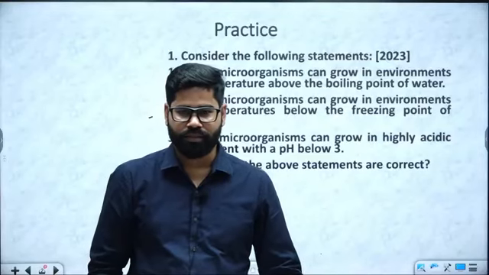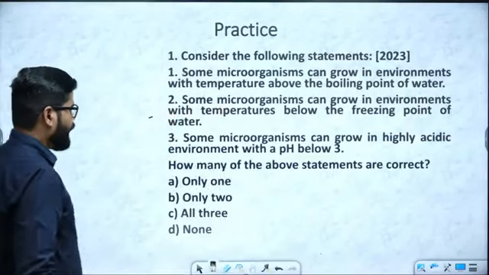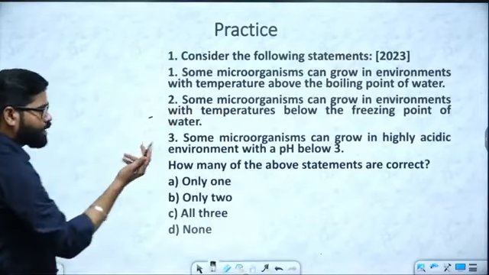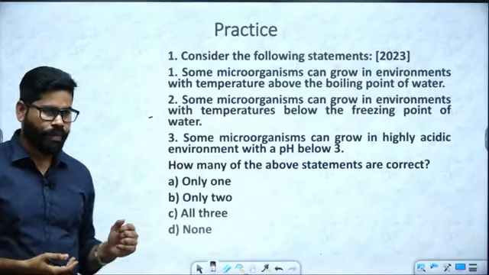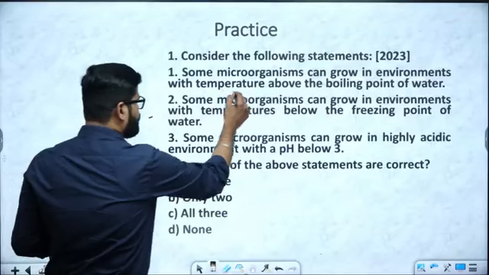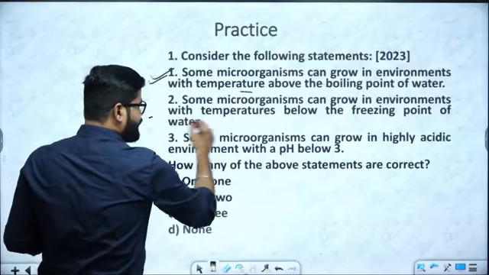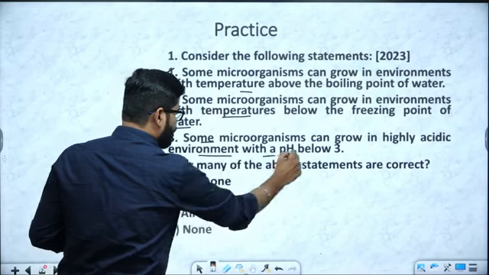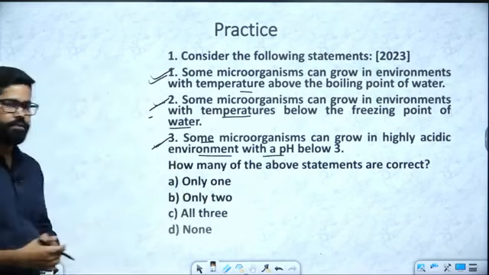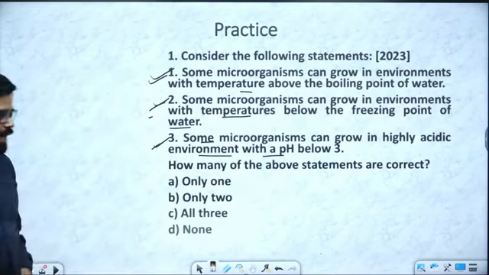Now the options. If we look into this, it is all about bacteria and some microbes. They can grow in temperature above the boiling point of water, they can grow below the freezing point of water, and they can also survive in acidic environments with pH below 3. The answer is all 3.